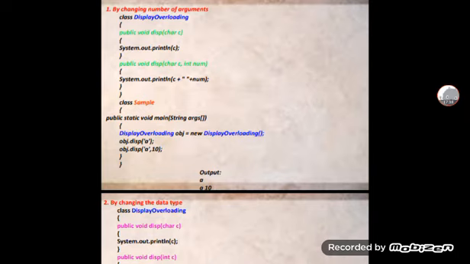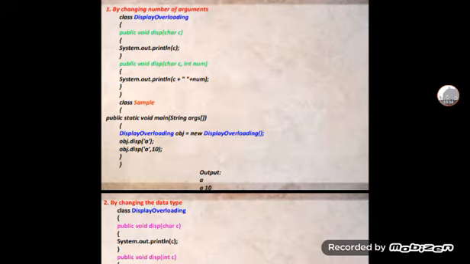Class DisplayOverloading begins. public void display, with a character C taken, and System.out.println of C. After that, public void display(char c, int num), System.out.println c plus num. This is the class DisplayOverloading.